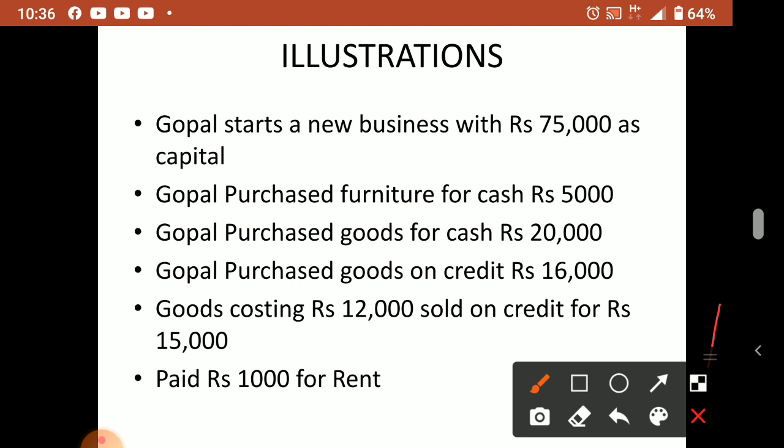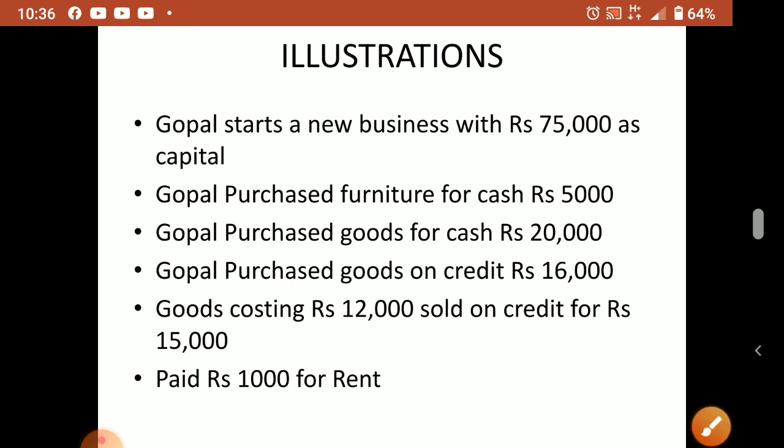Single owner, how he deals with his accounting, how he makes his profit and loss account and balance sheet, that is what you will be studying this year. Next year in 12th you will be studying partnership business, how they make the accounting treatments, and the companies also.